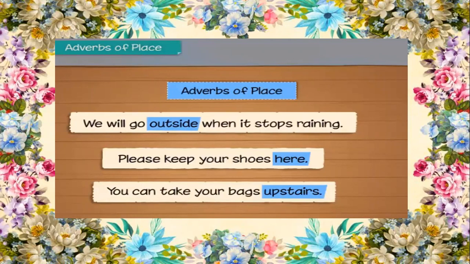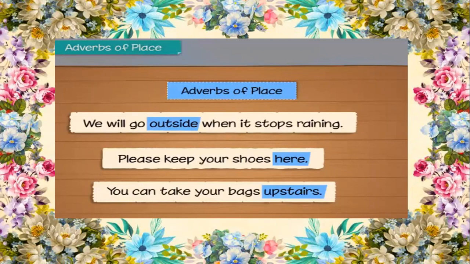Please keep your shoes here. Again I am asking the question where. The answer comes as here. So the word here is the adverb of place. You can take your bags upstairs. Here upstairs is the adverb of place. So in these three sentences, outside, here, upstairs are adverbs of place.